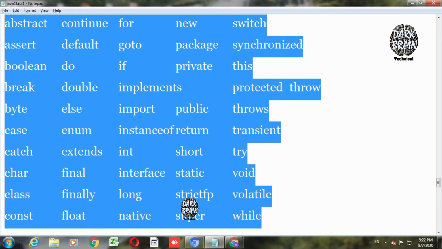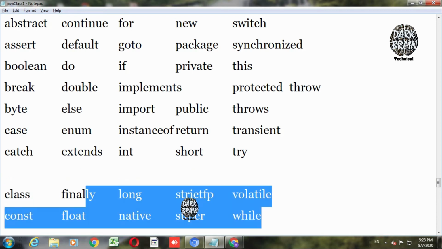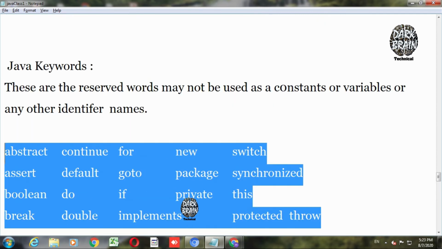Suppose a car number is there, this will be stored as an int type, and suppose a name is there, it is stored as a string type. String is nothing but a collection of characters. When you create a class, you write the word class, then the class name. The class is a keyword. All these keywords will be used, and going forward in the video we can see how to create and use them.